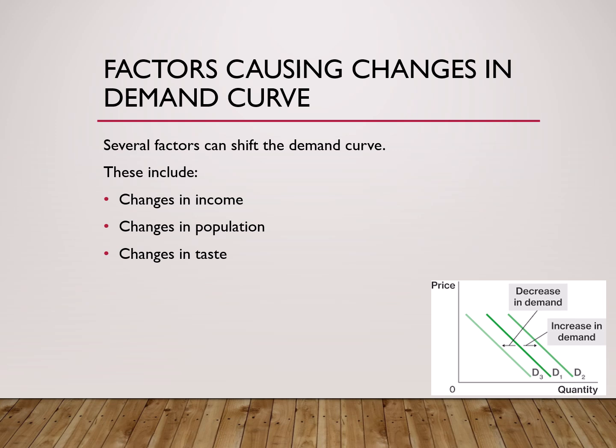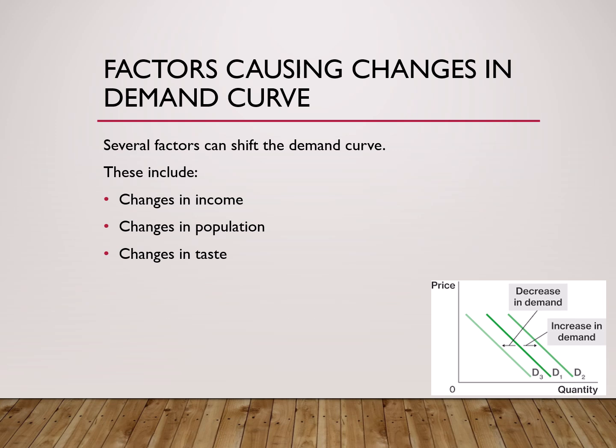Change in taste. The third factor is change in taste. Consumer preferences frequently change due to fashion, trends, technology, or social influence. For example, suppose a new mobile phone model becomes popular, then even if the price remains unchanged, many people suddenly want that product. Similarly, old products may become less popular over time. For example, DVD players were highly demanded in the past, but now demand has fallen because people use streaming platforms. Therefore, changes in taste can increase or decrease demand.